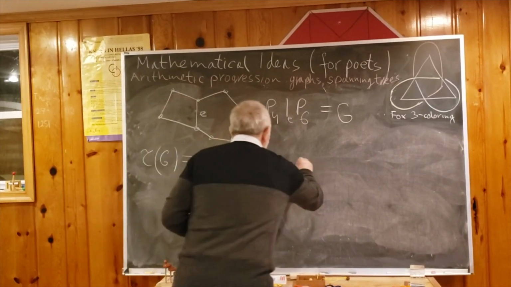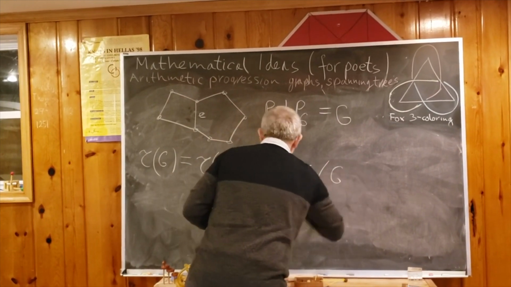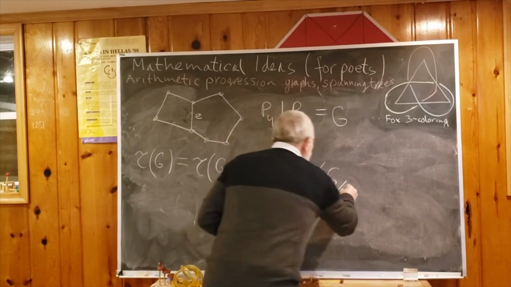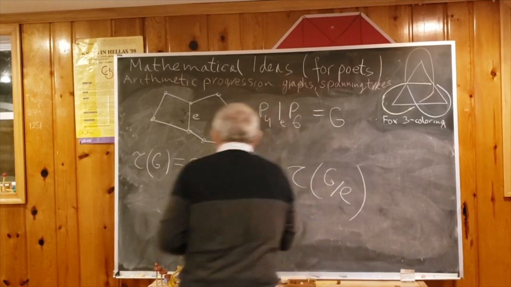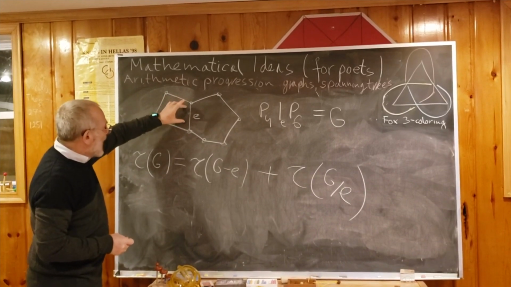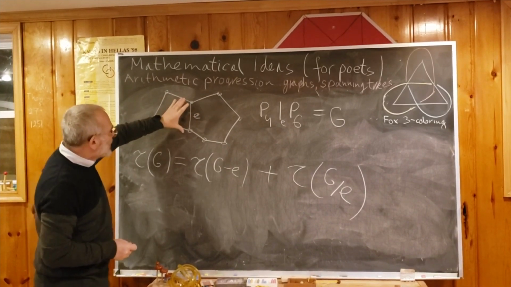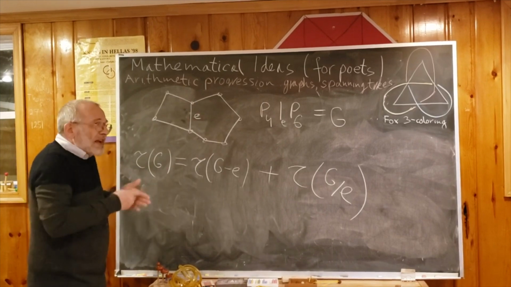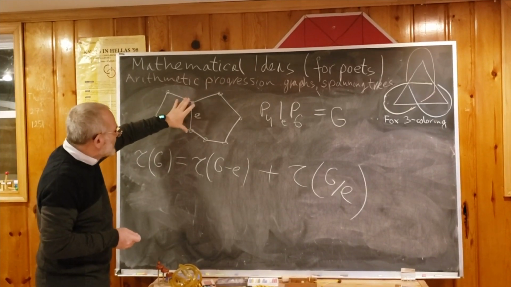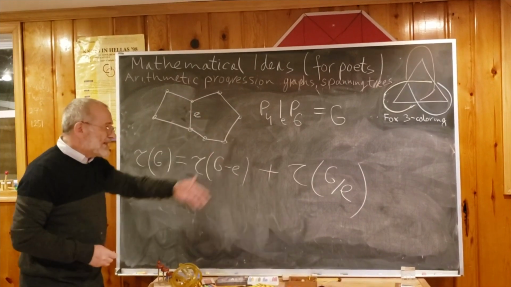The second part should be the number of spanning trees which contain E. This is usually denoted by G divided by E, because instead of having E as part of the spanning tree, you can think of contracting this. What does contract really mean? But just contract. E is not needed, E is always there, so we contract this.